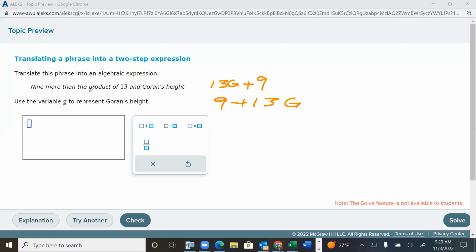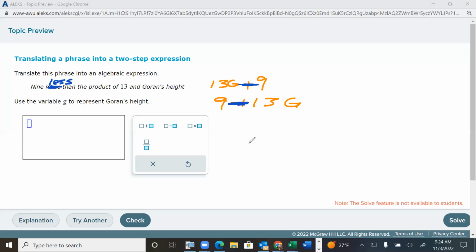But if it had said 9 less than the product of 13 and Goran's height, and then you said, well, I'll just put a minus sign right there, 9 minus 13G, that's not right, okay? 13G minus 9 would have been correct if it had been 9 less than.